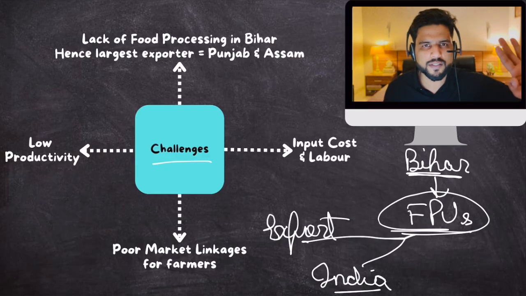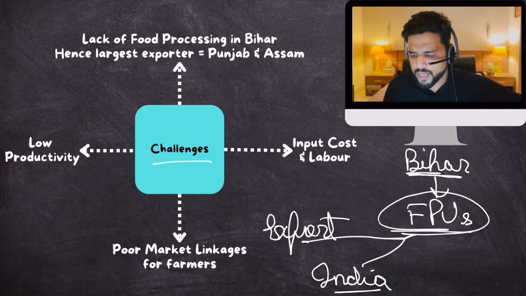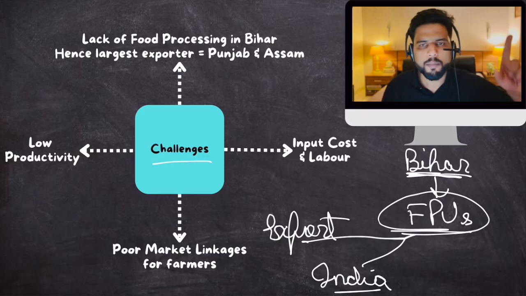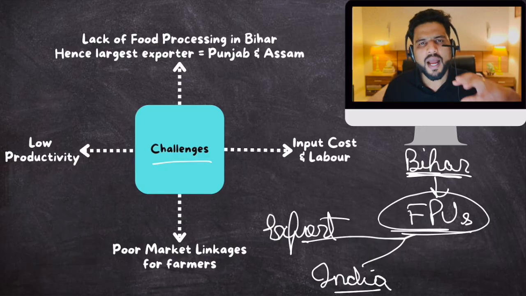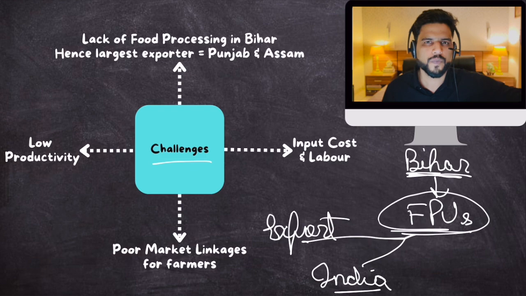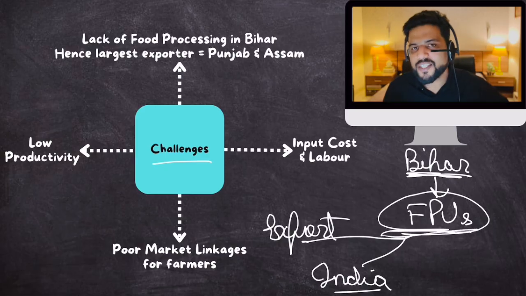They sell it in India at very high prices. So they buy these makhanas cheap from Bihari farmers, but then they process it and sell it at exorbitant prices. And why are they able to sell it at exorbitant prices? Well, for a very simple reason: there is high demand for makhanas among fitness enthusiasts, right? Now, most of these food processing units are in Punjab.